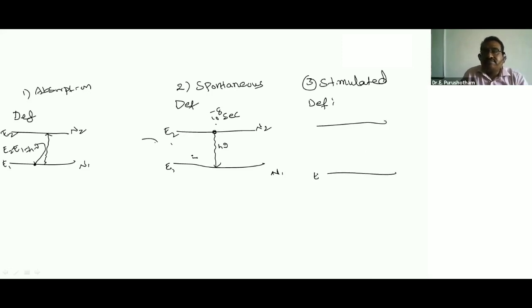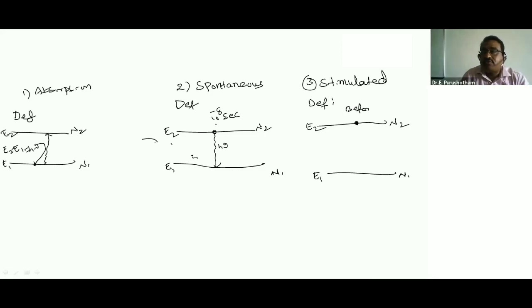Here, this is E1, E2, N1, N2. In the excited state, the atom cannot stay for a long time; it can stay 10 to the power minus 8 seconds.